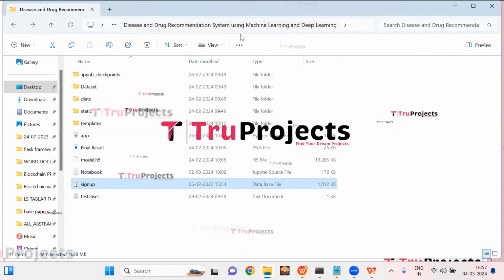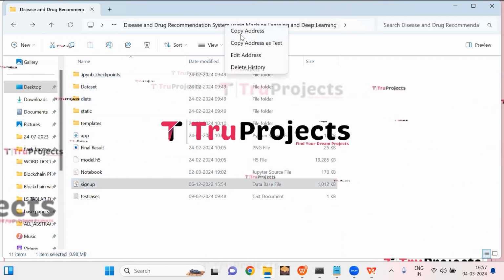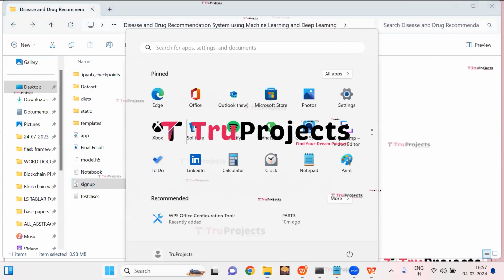First, we need to copy the path of the code folder from the address bar of the file explorer. Here, I'm copying the path. Now, open the Anaconda prompt.